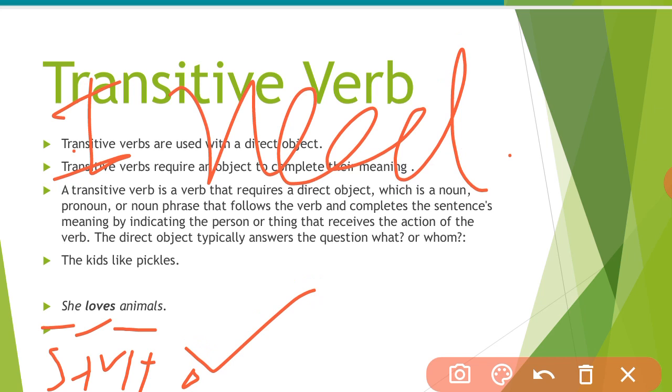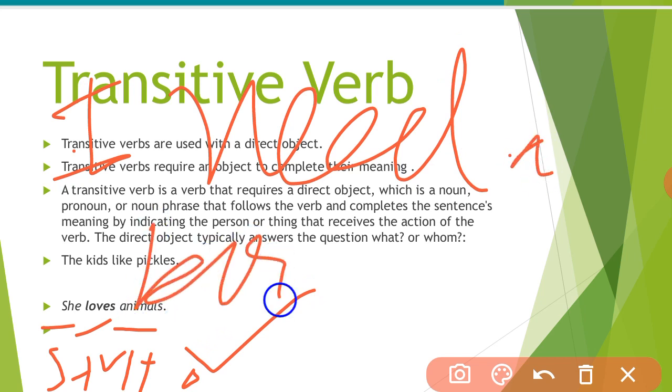The object after the transitive verb can be a noun or a pronoun. You can write, "I need a book." Or you can say, "I need a dictionary." Now the sentence is complete and we can understand it.